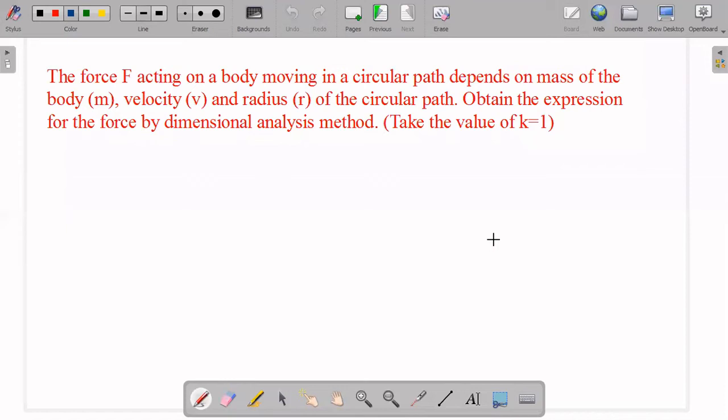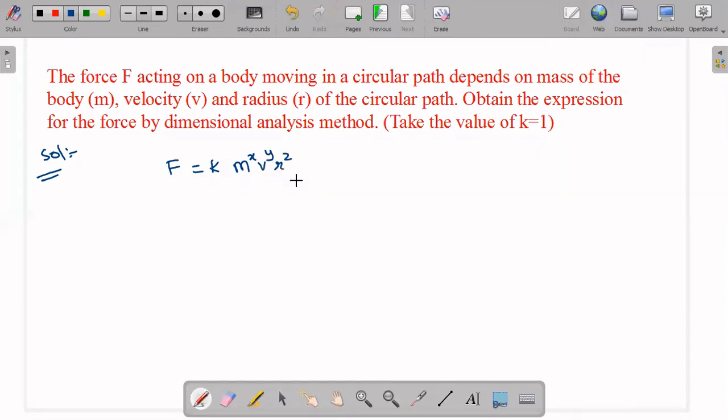Just a minute. As usual, solution. Force depends on three things, so it equals some constant k times m power x, v power y, r power z.